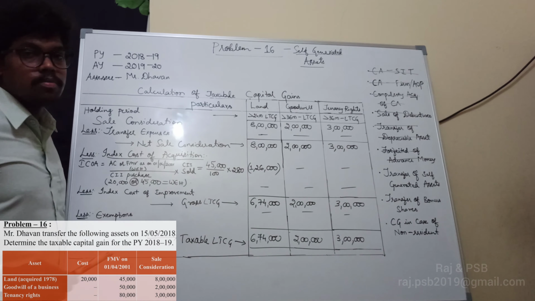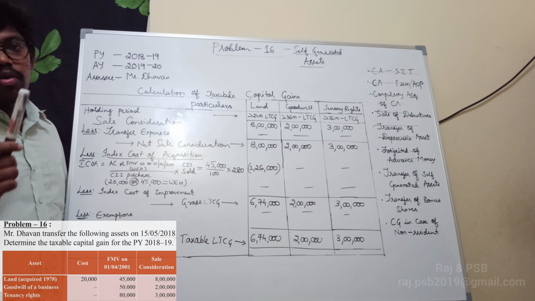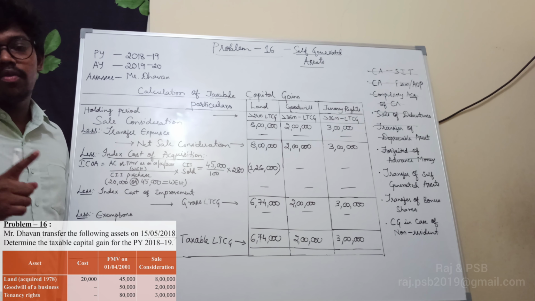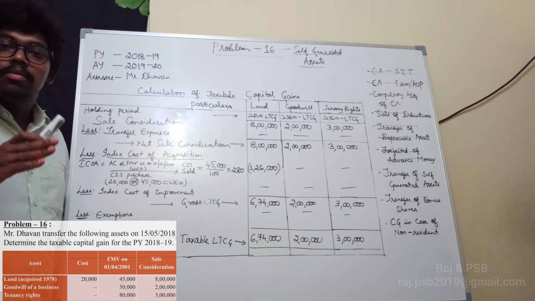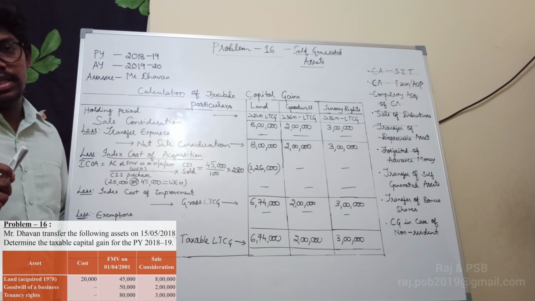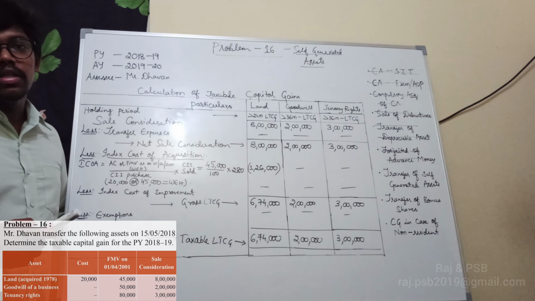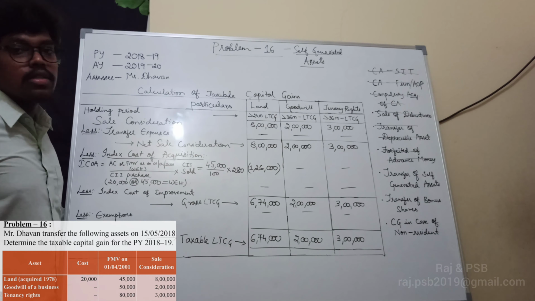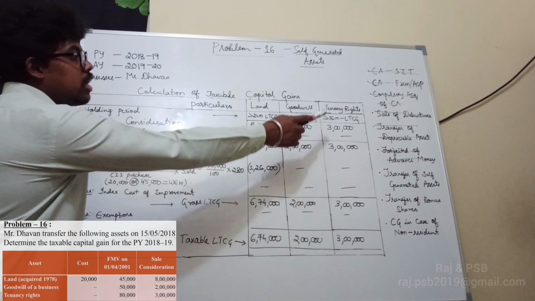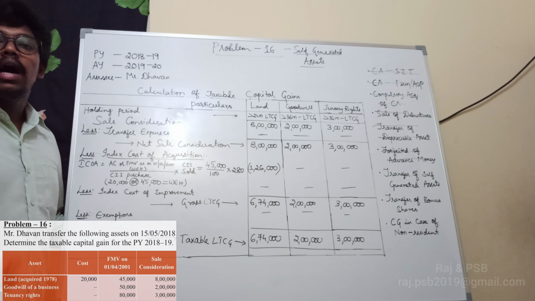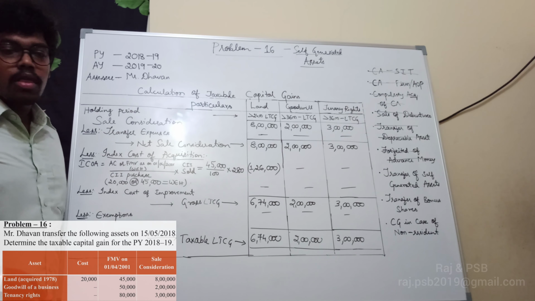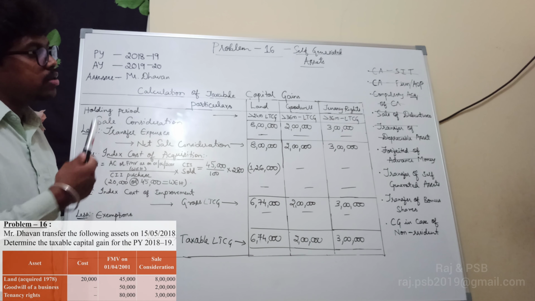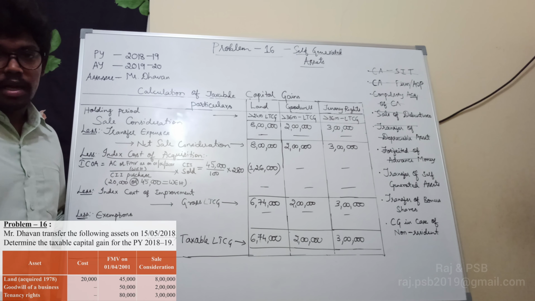For goodwill, we don't have the purchase date, but we have the fair market value as on 1/4/2001. From that date to the previous year, it is more than 36 months, and goodwill is an other asset. So that is why we are going to treat it as long term capital gain. Next, tenancy rights. Again, it is also an other asset where the holding period will be more than 36 months. That is why it is treated as long term capital gain.